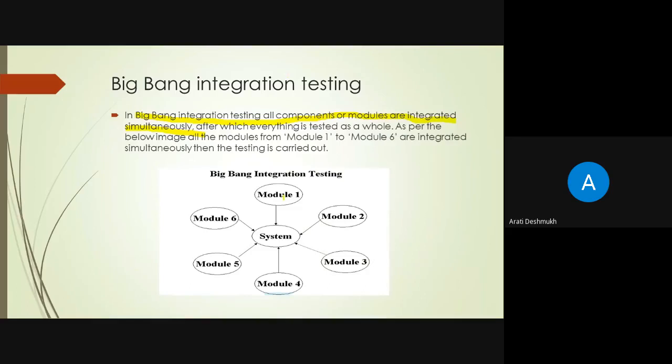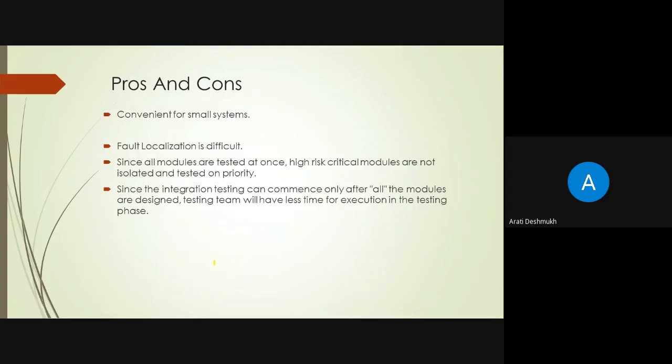So we say that there are module 1, 2, 3, 4, 5, 6. They are tested simultaneously with the system. So these are the pros: it is convenient for a small system, because it is already tested and we test again as a group, so any defect will be listed.